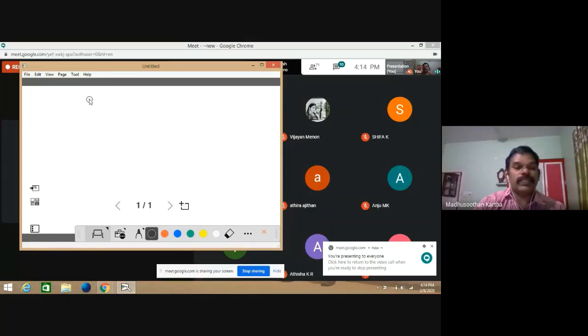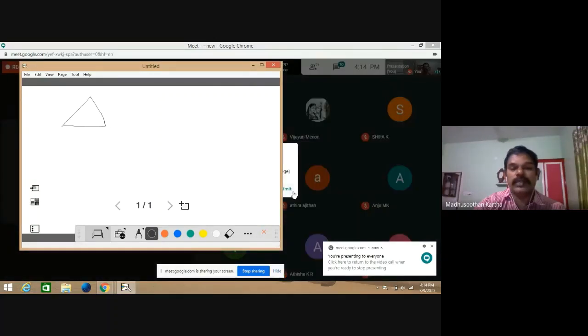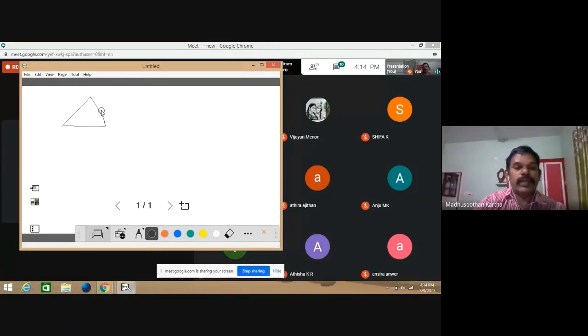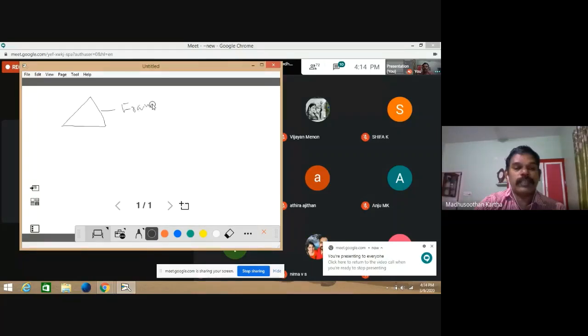Last day we have discussed induction and deduction. This triangle is called induction. The father of this concept is Francis Bacon.